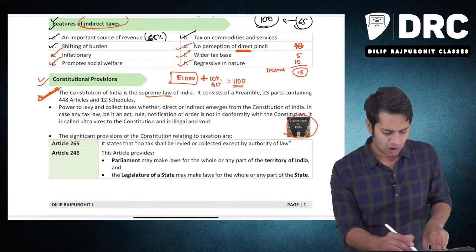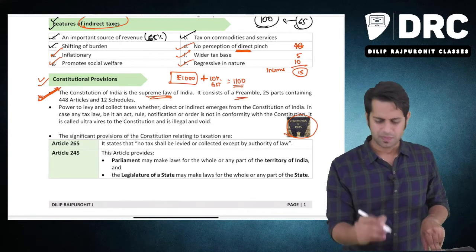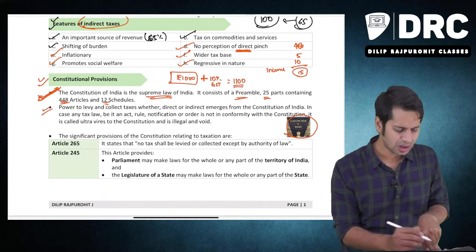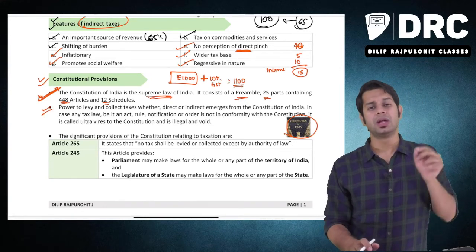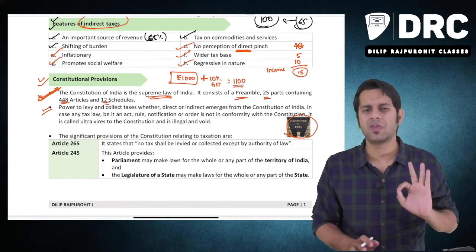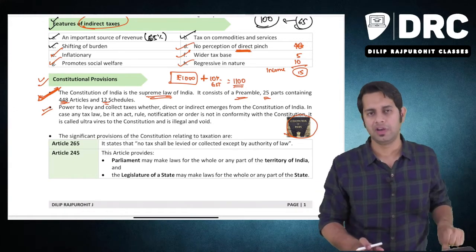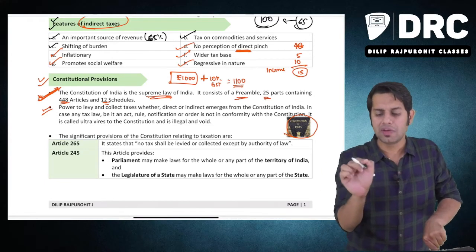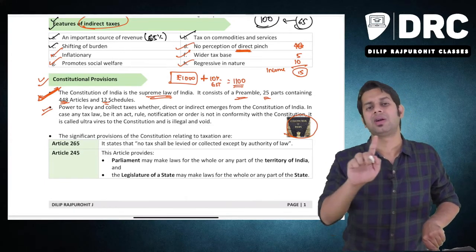The Constitution is the supreme law of India. It consists of a preamble, 25 parts, 448 articles and 12 schedules. Anyway, that is not relevant for us. Now, the power to levy any type of tax comes from the Constitution of India. Meaning, if the Constitution of India tells you not to levy a tax on a particular thing, you cannot levy a tax.